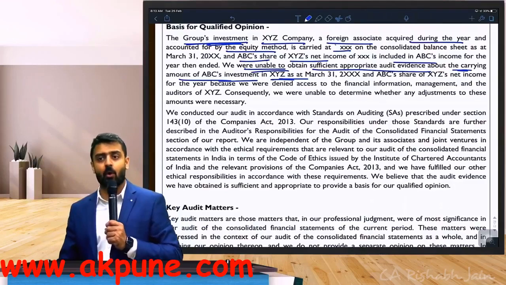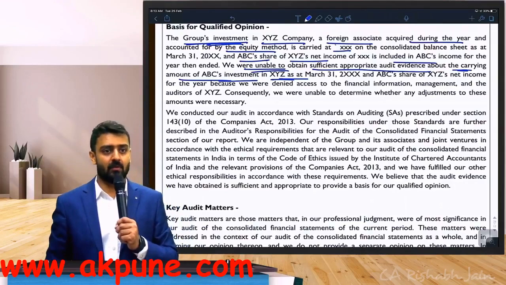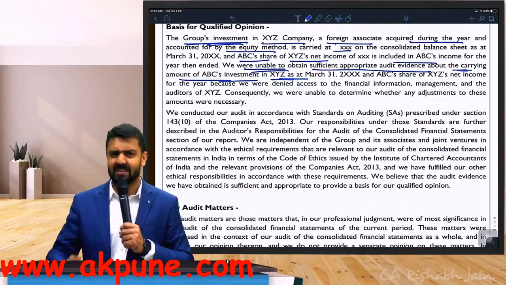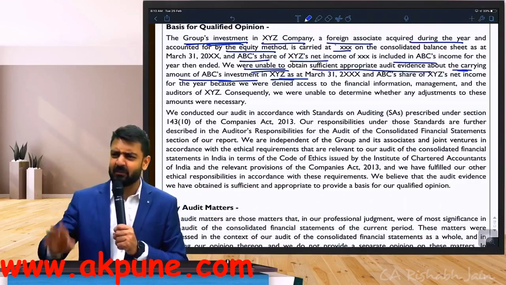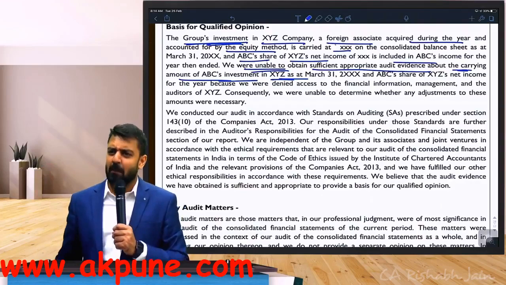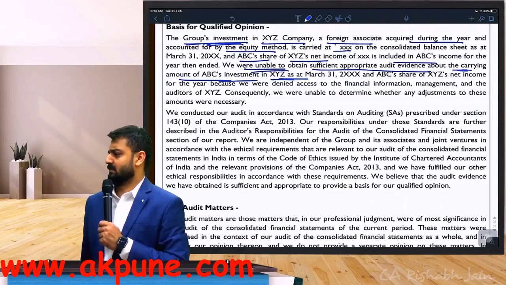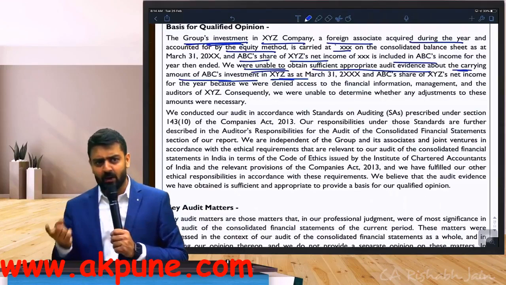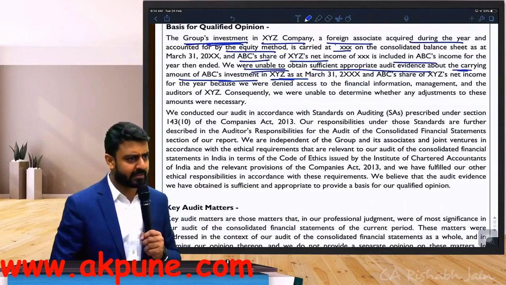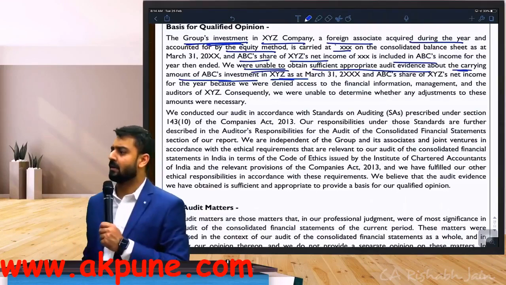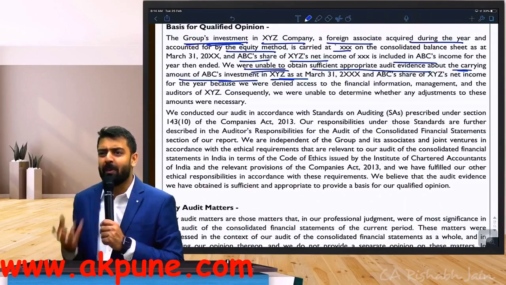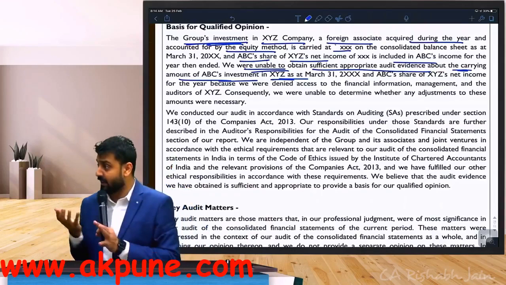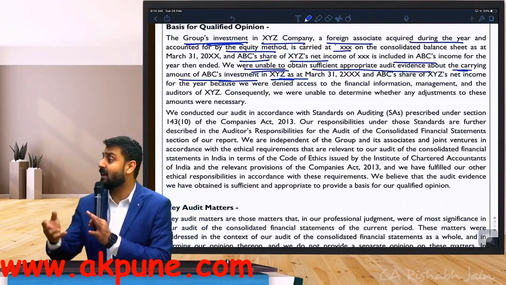Rather, disclaimer also comes under one situation, which is given very, very rarely. Listen to me. I have obtained all sufficient and appropriate audit evidence. But still I cannot come to an opinion. Why? Because there is so much uncertainty involved in this company that although I can see everything, I still believe I cannot see anything.